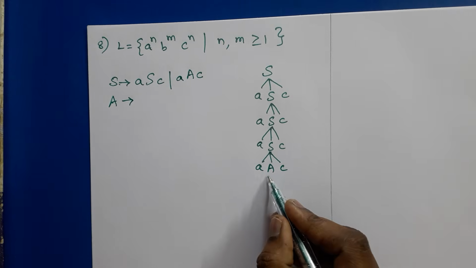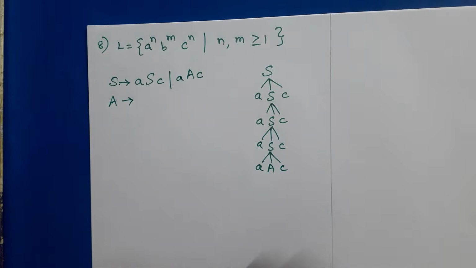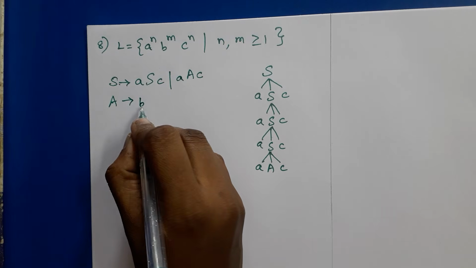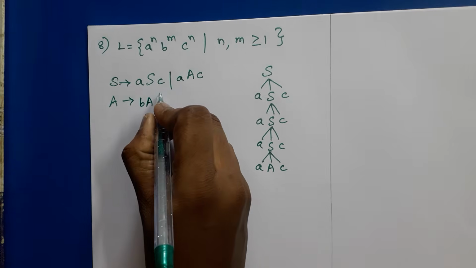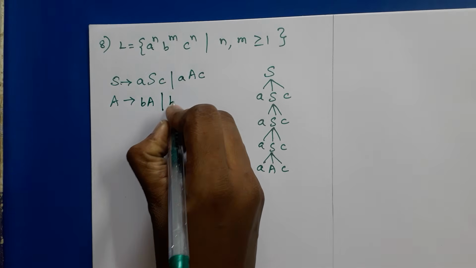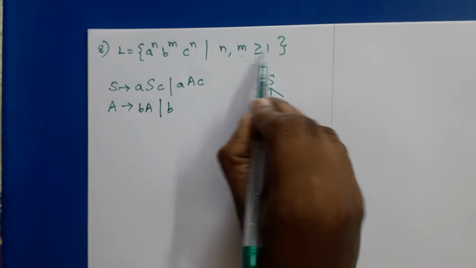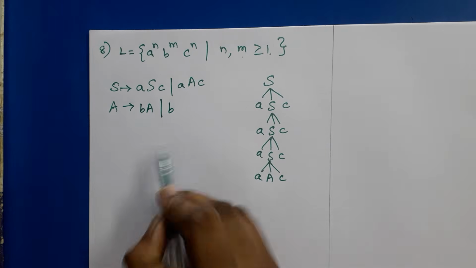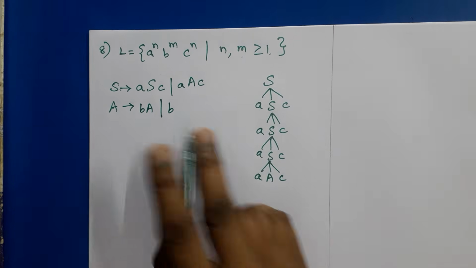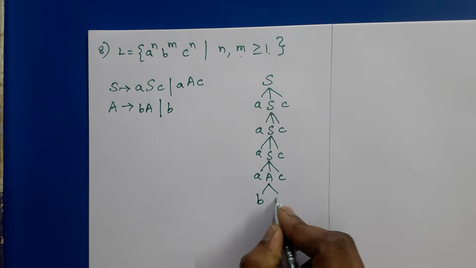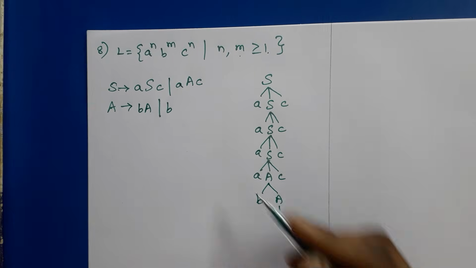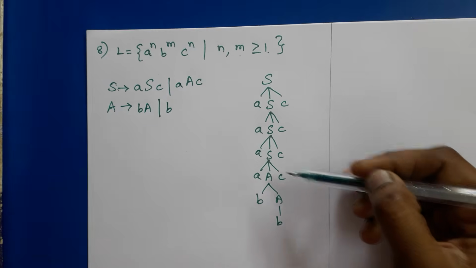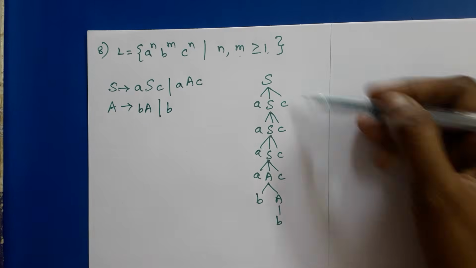Now in the middle we need to get number of B's, right? So any number of B's means the production is B followed by A and B. Okay, so here also m is greater than or equal to 1. So BA, B, any number of BA. Suppose if we want to get 2 B's here, means BA and B. So in this grammar we have got 4 A's, 2 B's in this example. 4 A's, 2 B's, 4 C's.